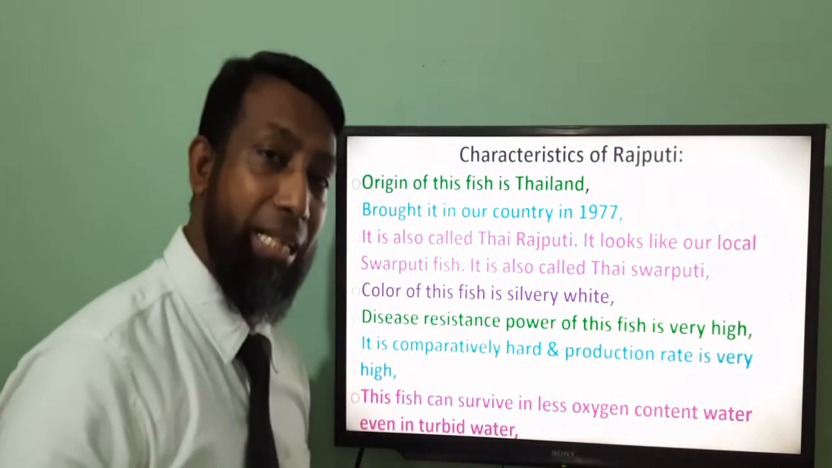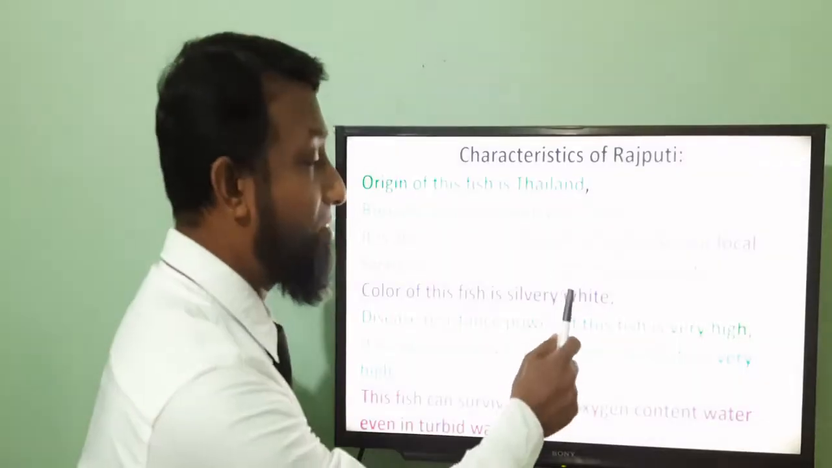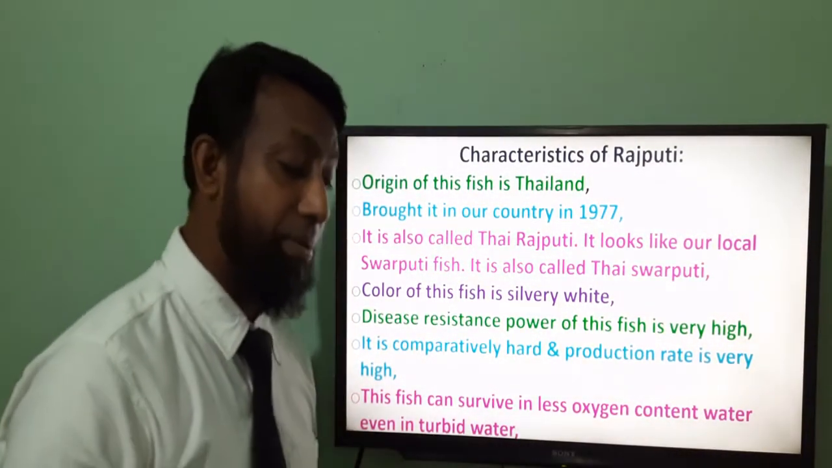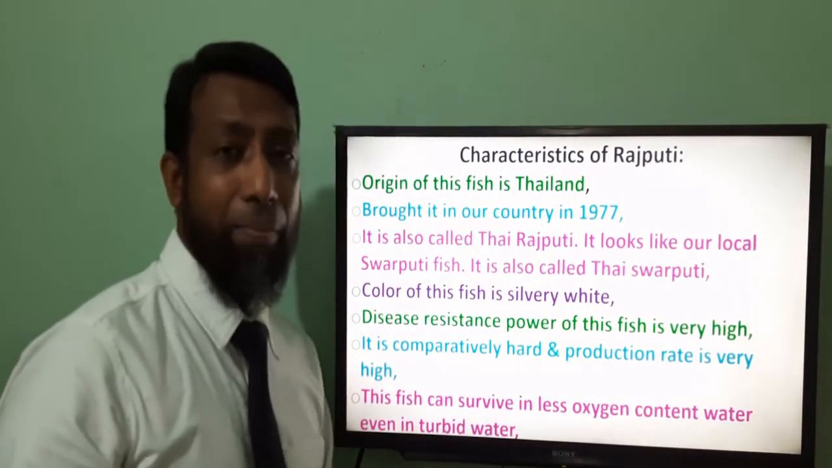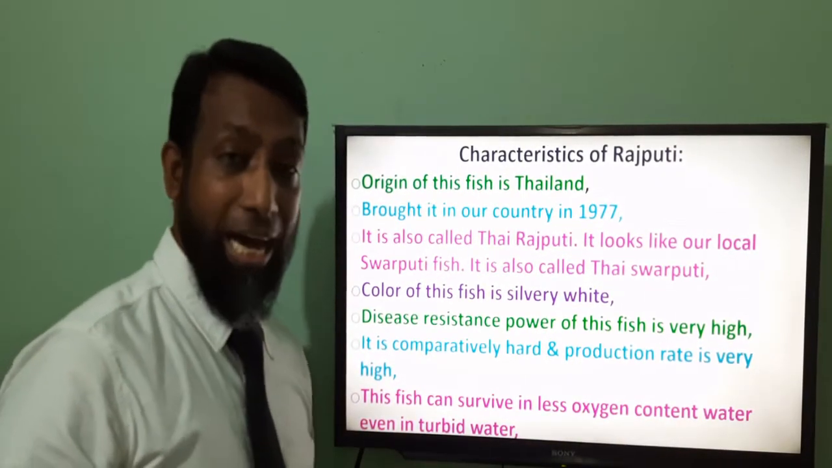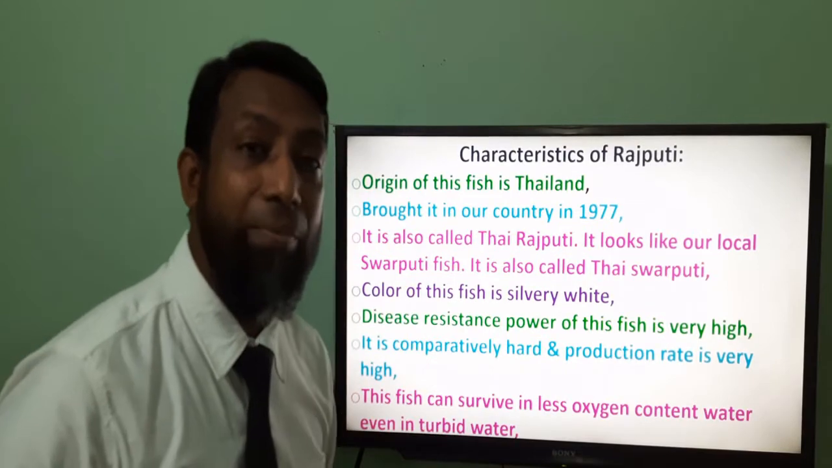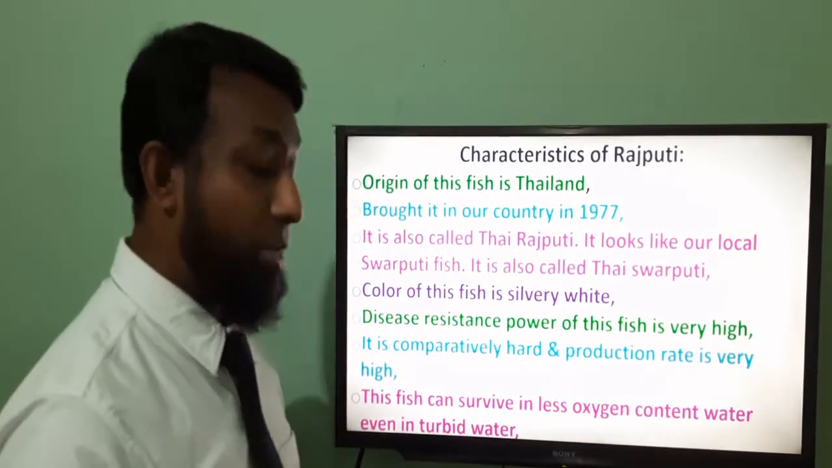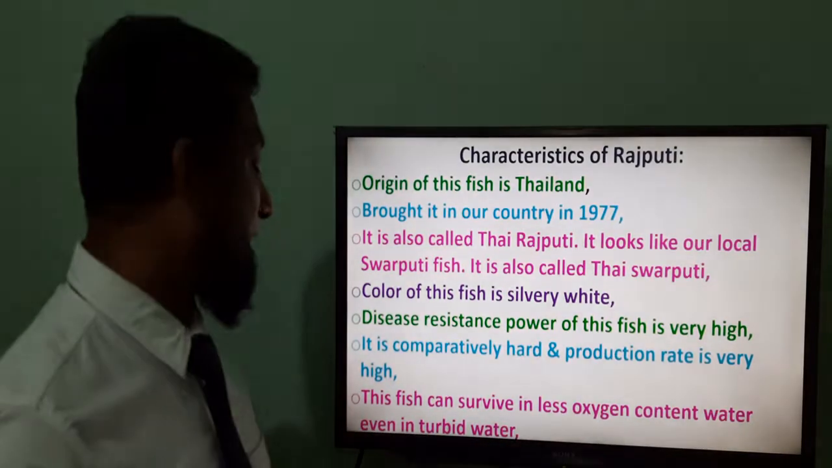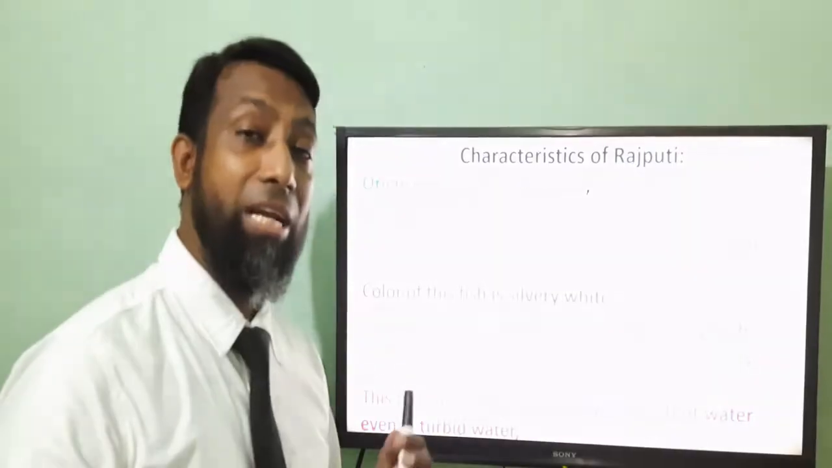As you have seen, the fish color is silver white, and the disease resistance of this fish is very high. It is comparatively hardy, and the production rate is comparatively very high. This fish can survive in less water and low oxygen content. As you see here, even in turbid water as well.